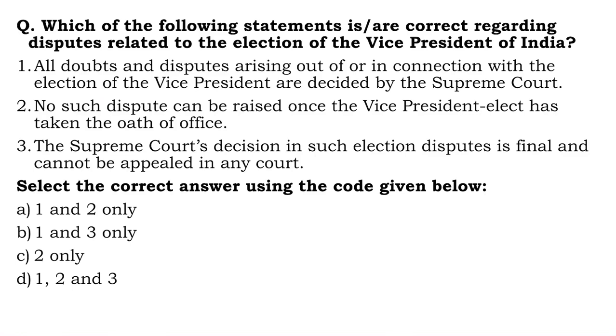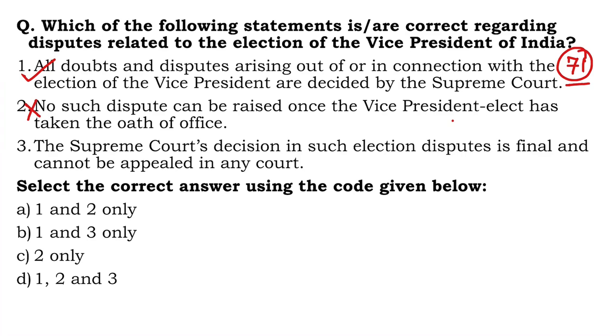So, all doubts and disputes arising out of or in connection with the election of the VP are decided by the Supreme Court. Absolutely correct. Supreme Court gets to decide all electoral disputes pertaining to elections of the VP and the President, Article 71. No such dispute can be raised once the VP-elect has taken the oath of office. This is actually wrong. Once the VP-elect takes the oath of office, of course, at that point of time, if the disputes are raised, they can be filed.